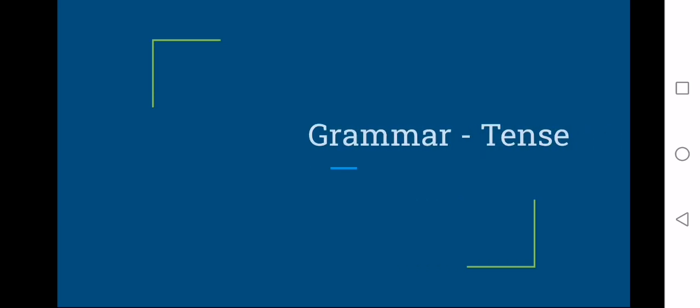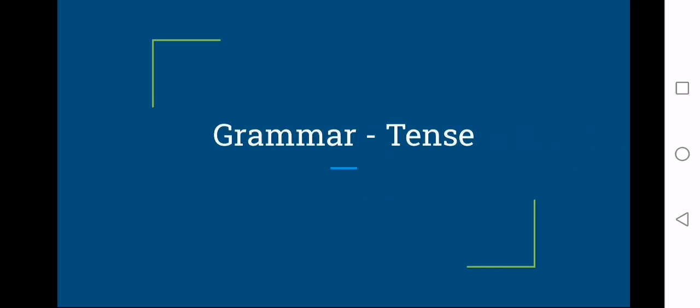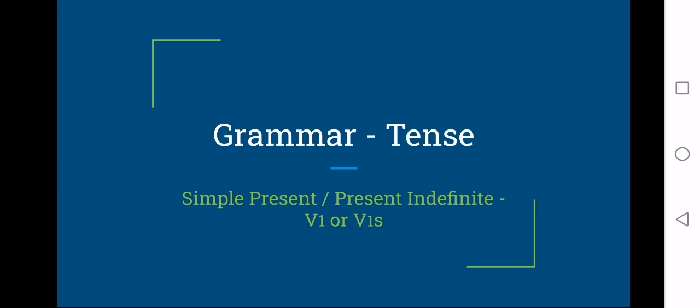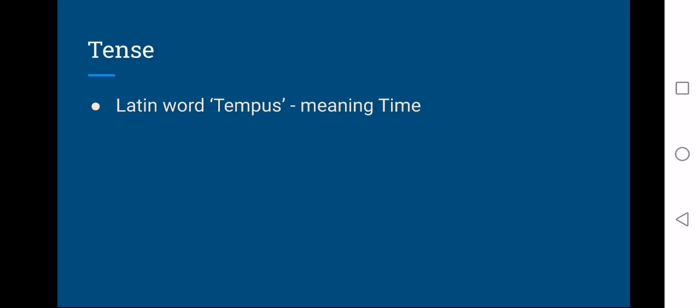Today's topic is tense, and we discuss simple present tense, or present indefinite, first. We use V1 or V1s in simple present tense. We see the details, and before we see more details about simple present tense, let us see a few details about tense. Tense derives from the Latin word tempus, meaning time. So, tense tells us the time of action.